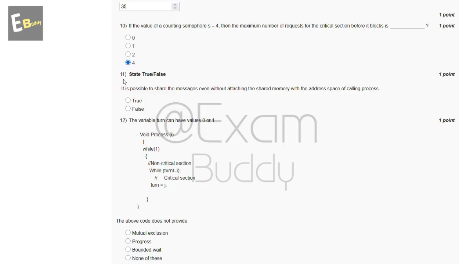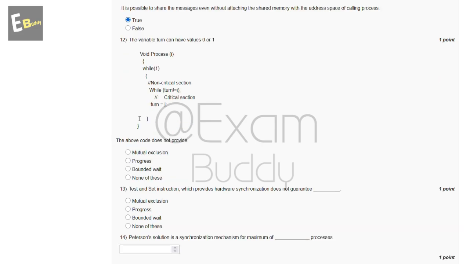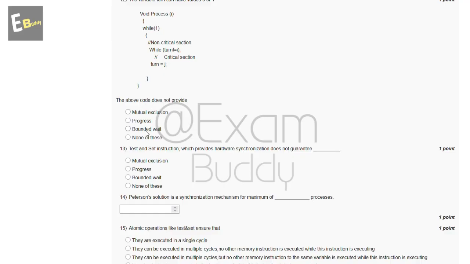Now the 11th question is, state true or false. It is possible to share the messages even without attaching the shared memory with the address space of the calling process. So these are the options true and false. So the answer of our 11th question is A, true. Now the 12th question is, the variable turn can have values 0 or 1. So this is our code, and the above code does not provide. So these are the options, and the answer of our 12th question is B, progress.